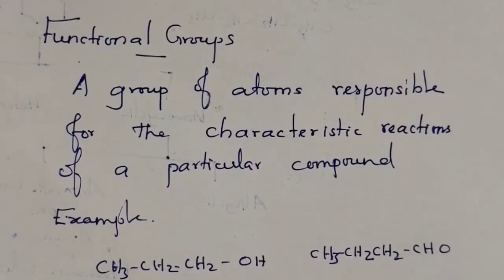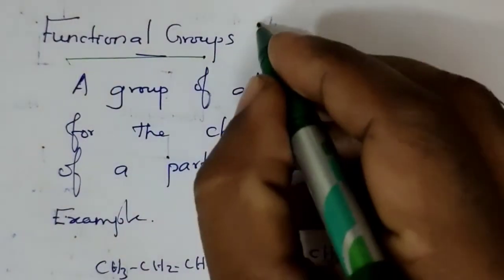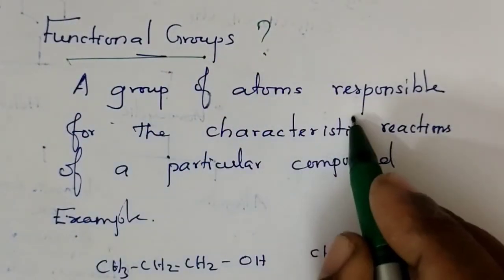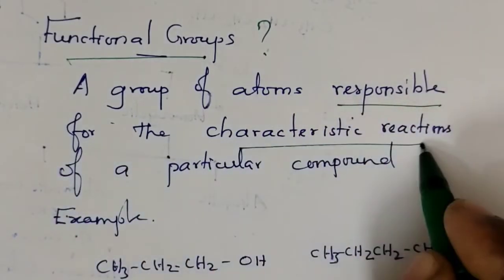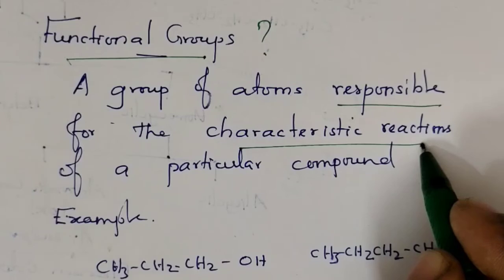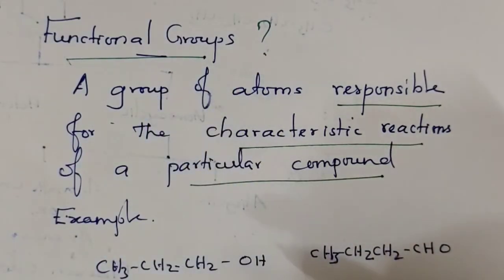In all organic compounds, there is a set of groups which is responsible for the properties of that particular organic compound. Such groups are called functional groups. So what are functional groups? A group of atoms which is responsible for the characteristic features of the compound is known as a functional group.